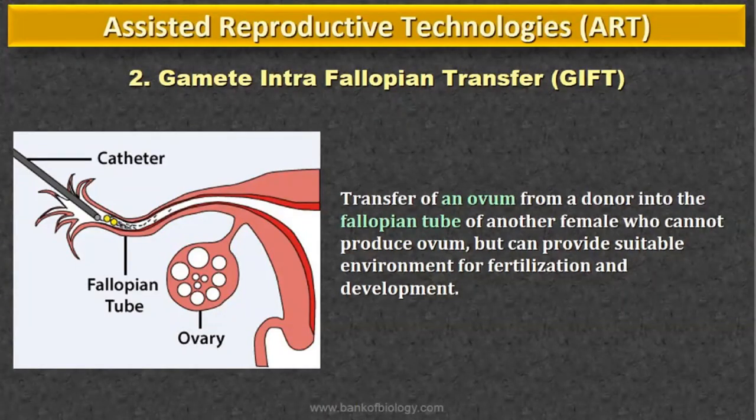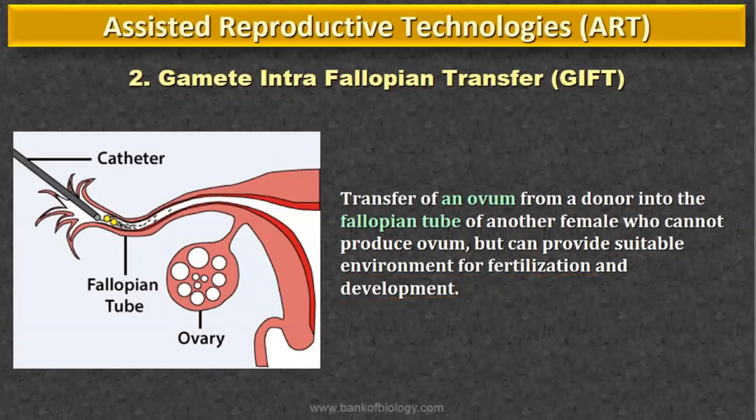The ovum is collected from the donor. Here, either the female or the male is incapable of producing the gamete. As a result, the gamete has to be transferred into the fallopian tube. If the motility of the sperms of the male partner is very low, at that time also gamete intra-fallopian transfer is used. But it is mainly done in the case of females, that is, transfer of an ovum from the donor into the fallopian tube of another female who cannot produce an ovum, but can provide a suitable environment for fertilization and development.